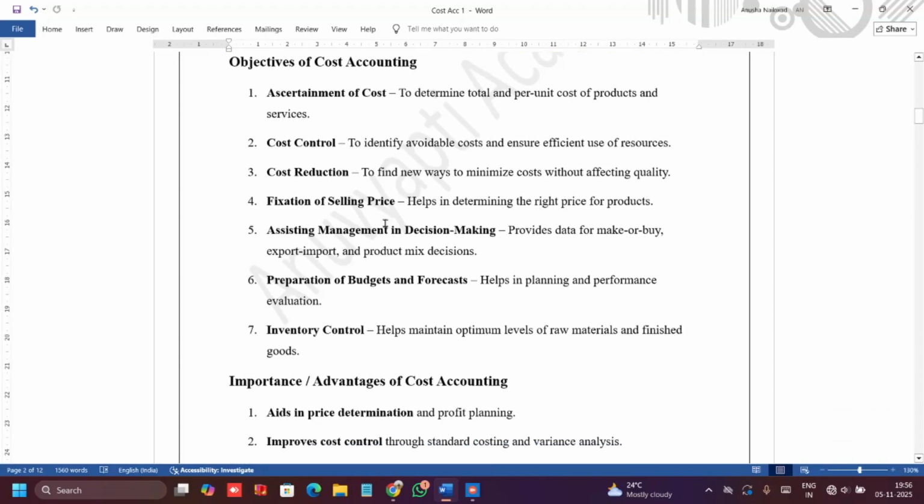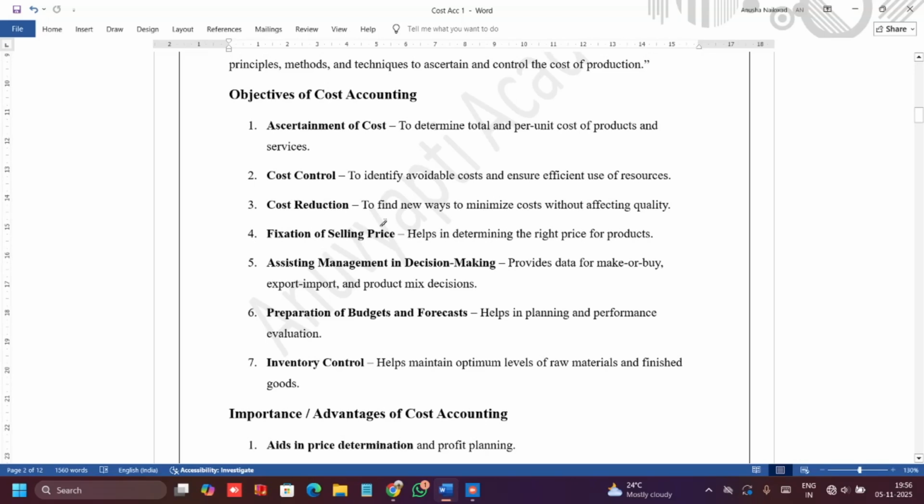So, what are the objectives of cost accounting? Here, first one is ascertainment of cost. Matlab, to understand the total cost and cost per unit. Cost control. See, when we are recording the cost, we will understand whether we are overexpending or underexpending. So, according to that, we can avoid unnecessary cost and make efficient use of resources.